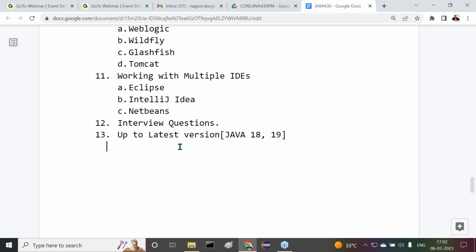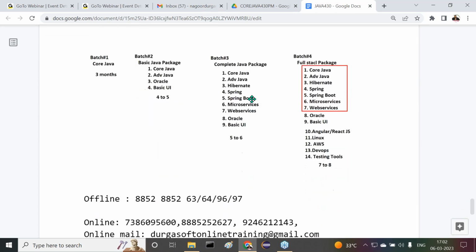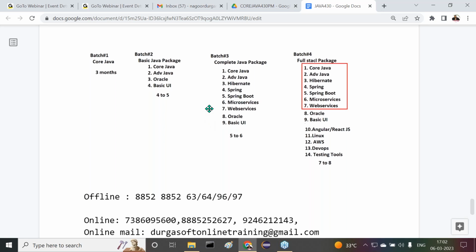Right. So this is exactly the content I'm giving. Previously I gave these batches, which are not required here. If you have any doubts about batch-related things, you can reach out to our office. Our admin people will help you regarding the total batches I'm planning now. So this is clearly the core Java content I'm talking about. Clear? Fine, sir. All right, it's okay.